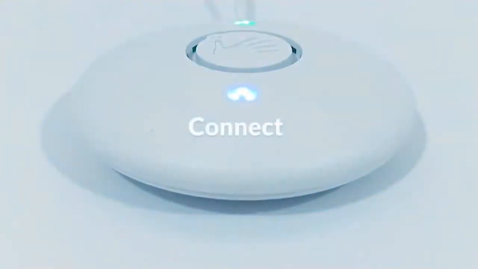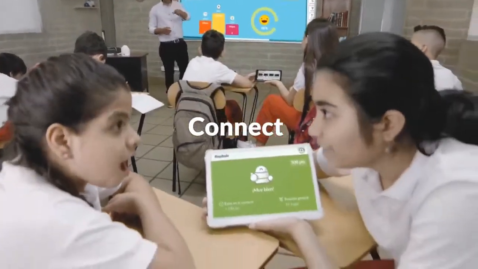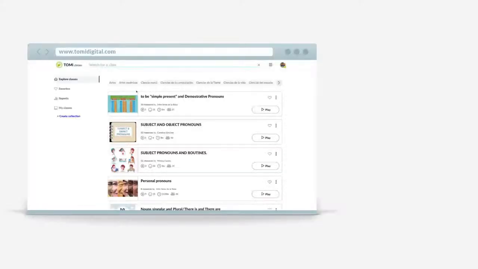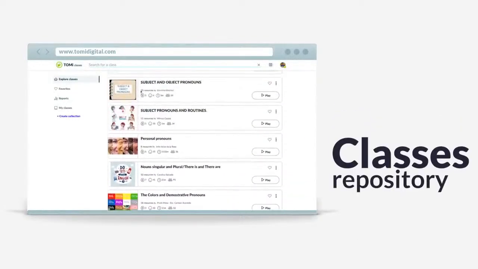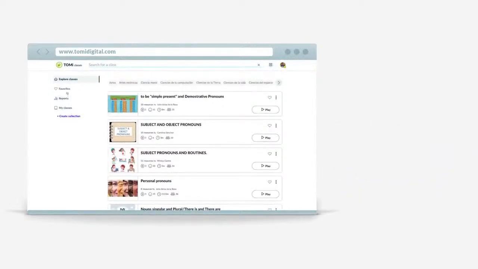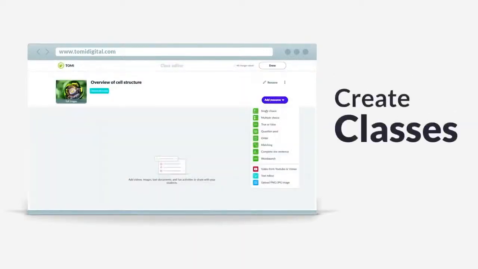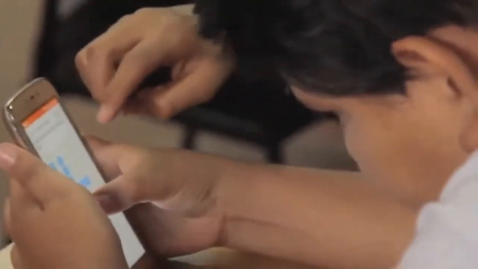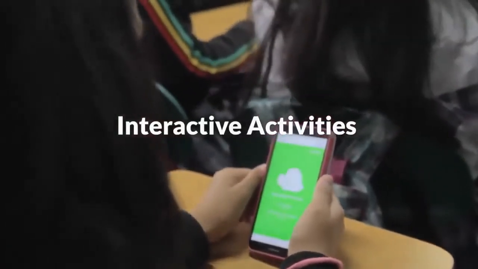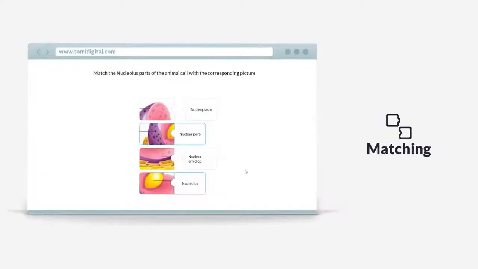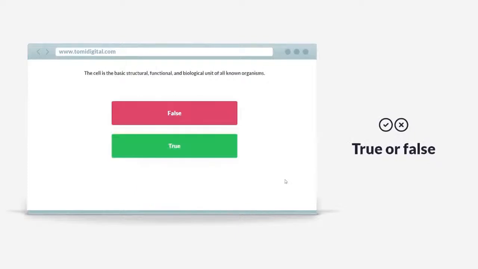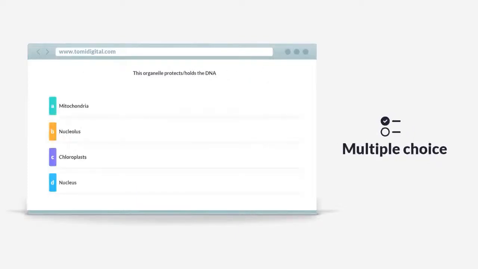From now on, access to internet in classrooms will no longer be a barrier. This is how it works. Use the TOMi.digital classes repository to find activities created by thousands of teachers around the world, or use the editor to prepare your own. You can add images, texts, and organize interactive activities in the form of competitions amongst your students. TOMi uses many types of questions, such as word searches, matching terms, true or false statements, multiple choice, and